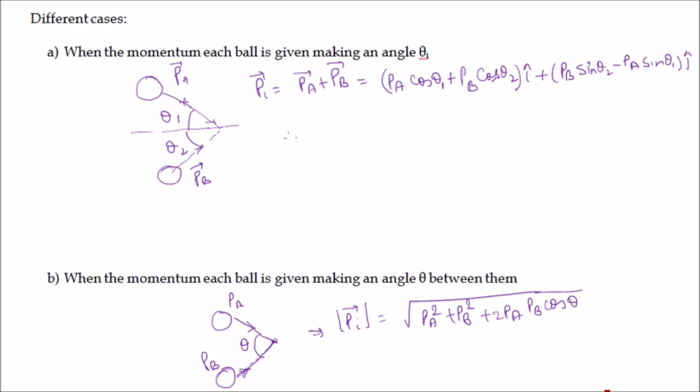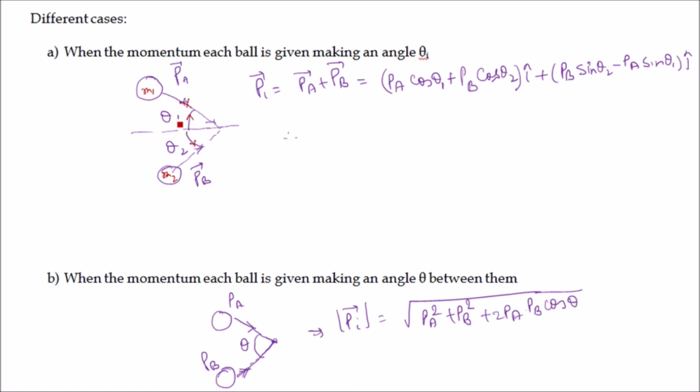Consider the figure given below, where ball A has mass m1 and ball B has mass m2, moving in such a way that ball A makes an angle theta 1 in clockwise direction, while the second ball makes angle theta 2 in anti-clockwise direction, as shown in this figure.